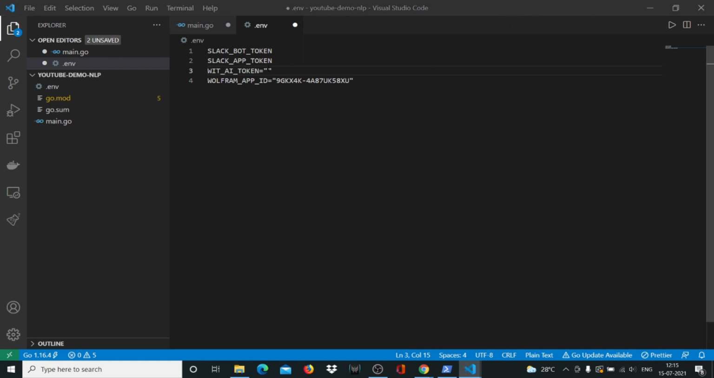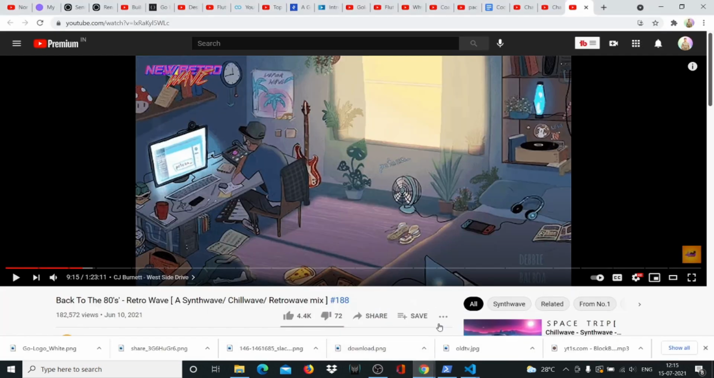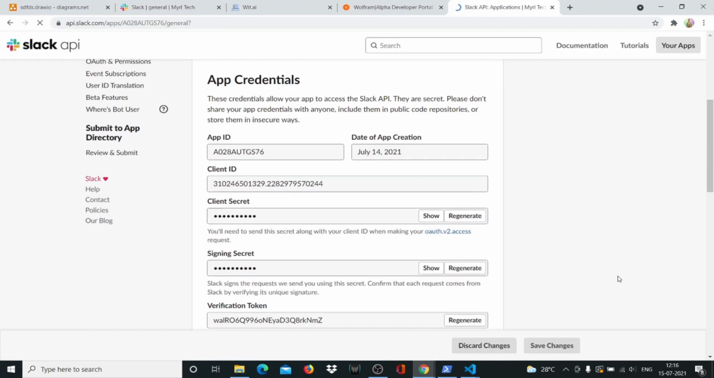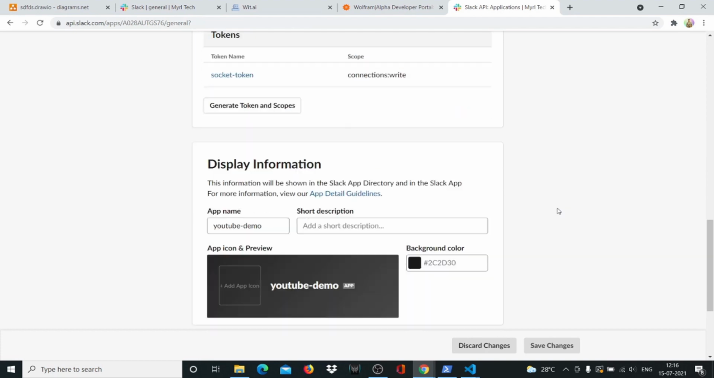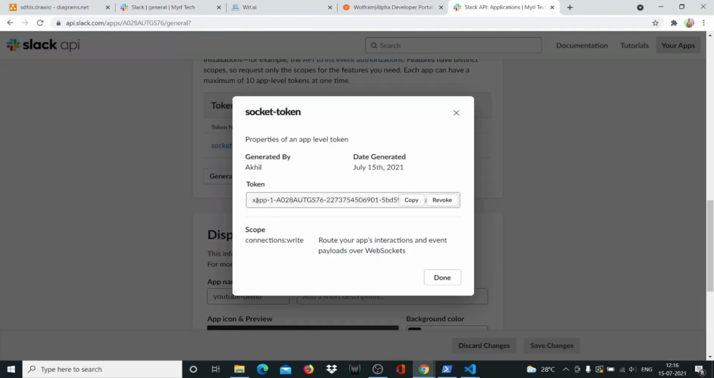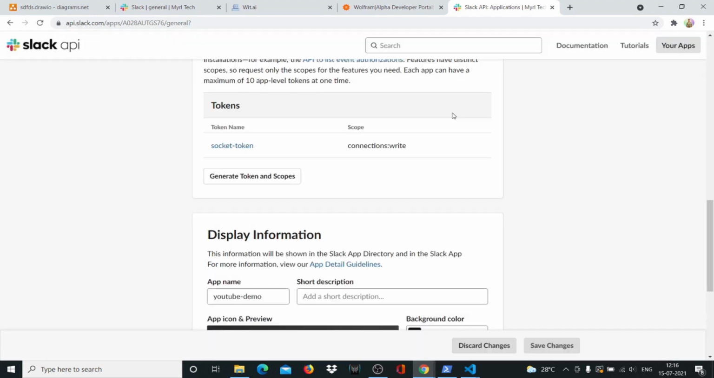Copy and paste it here. And then we have our Slack bot and Slack app token. For the Slack bot token, you'll get that in your OAuth and permissions, and in your basic information, you'll get your Slack app token here in the socket token that we created. The one that starts with XAPP is your Slack app token. The one that starts with XOXB is your Slack bot token.